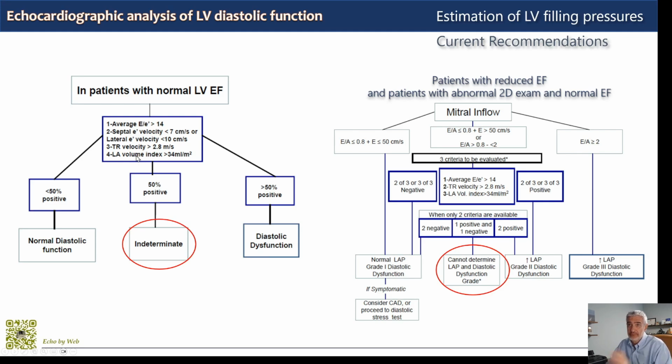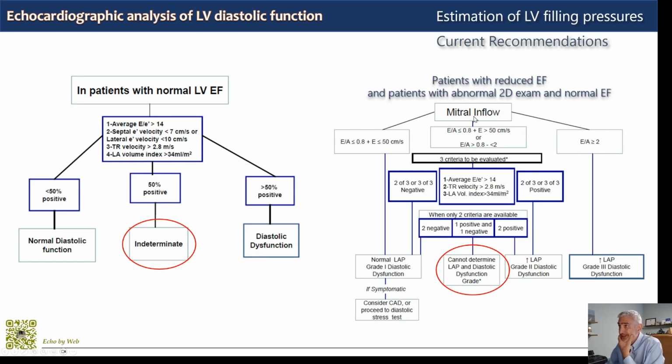You don't have tricuspid regurgitation, for example, or there's a problem with mitral valve flow. So it's a limited number of measurements, as I said, which are routinely performed. Depending on how many of these indices are abnormal, we define normal, increased, or undetermined diastolic function. The main problem here is the indeterminate category, which may sum up to 20% of the examinations.